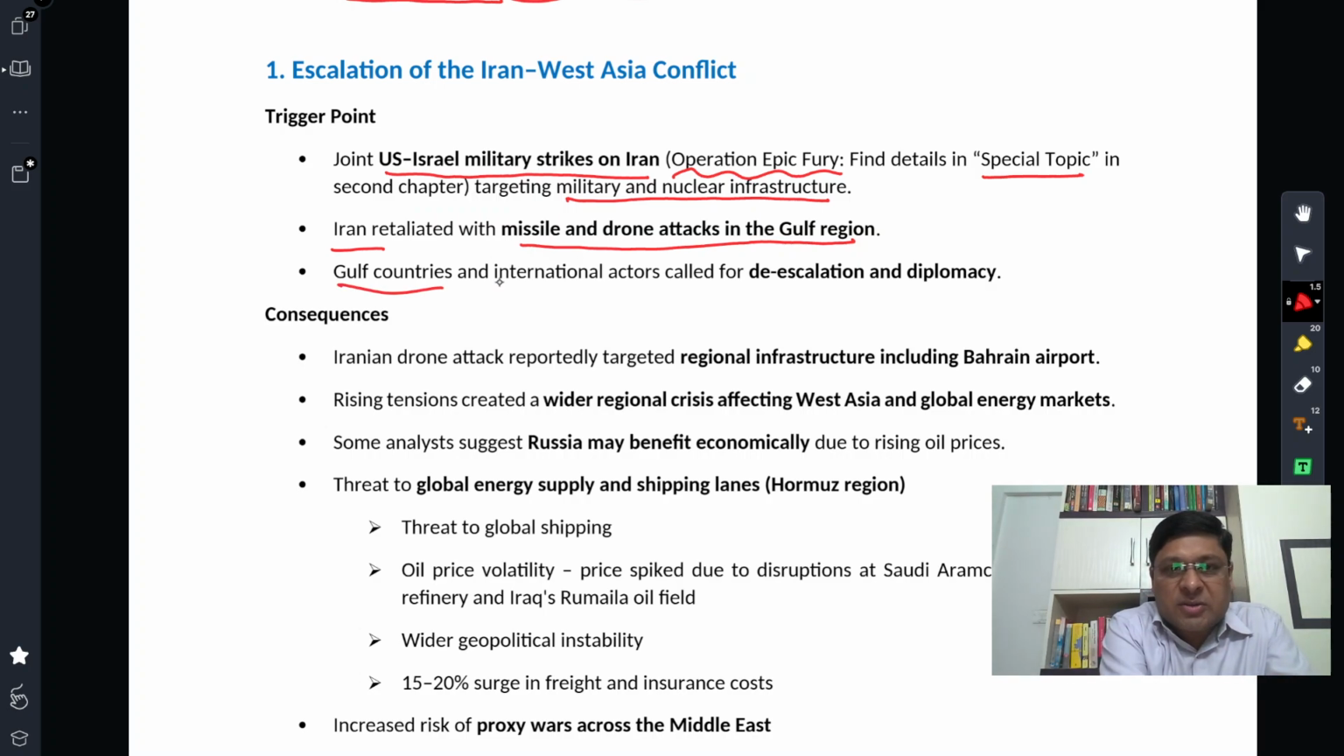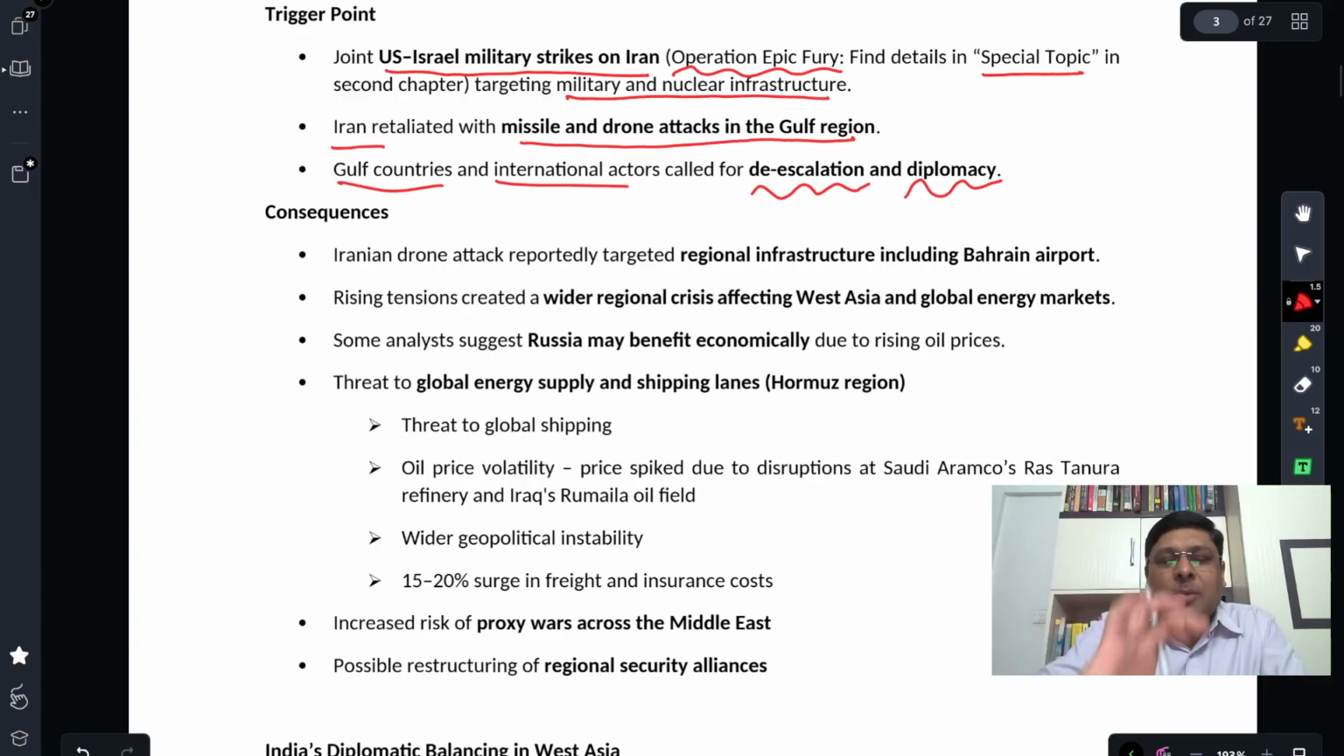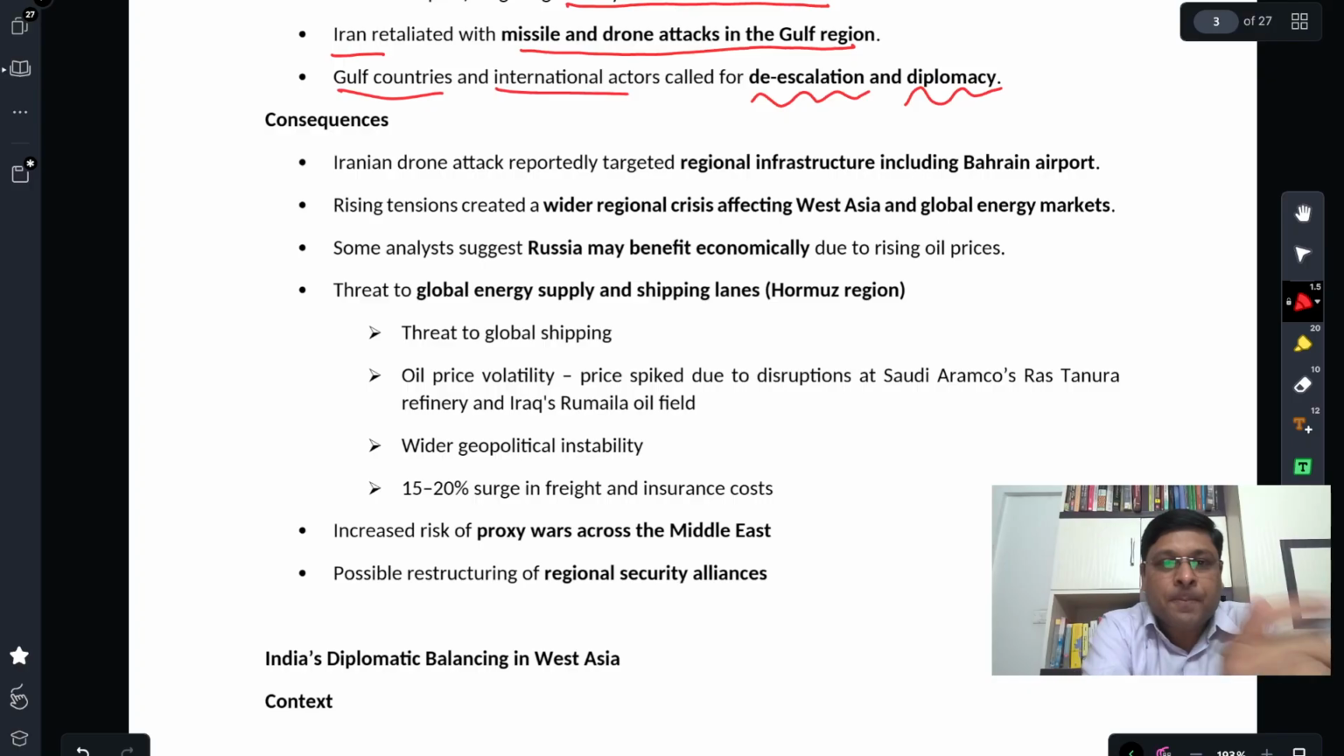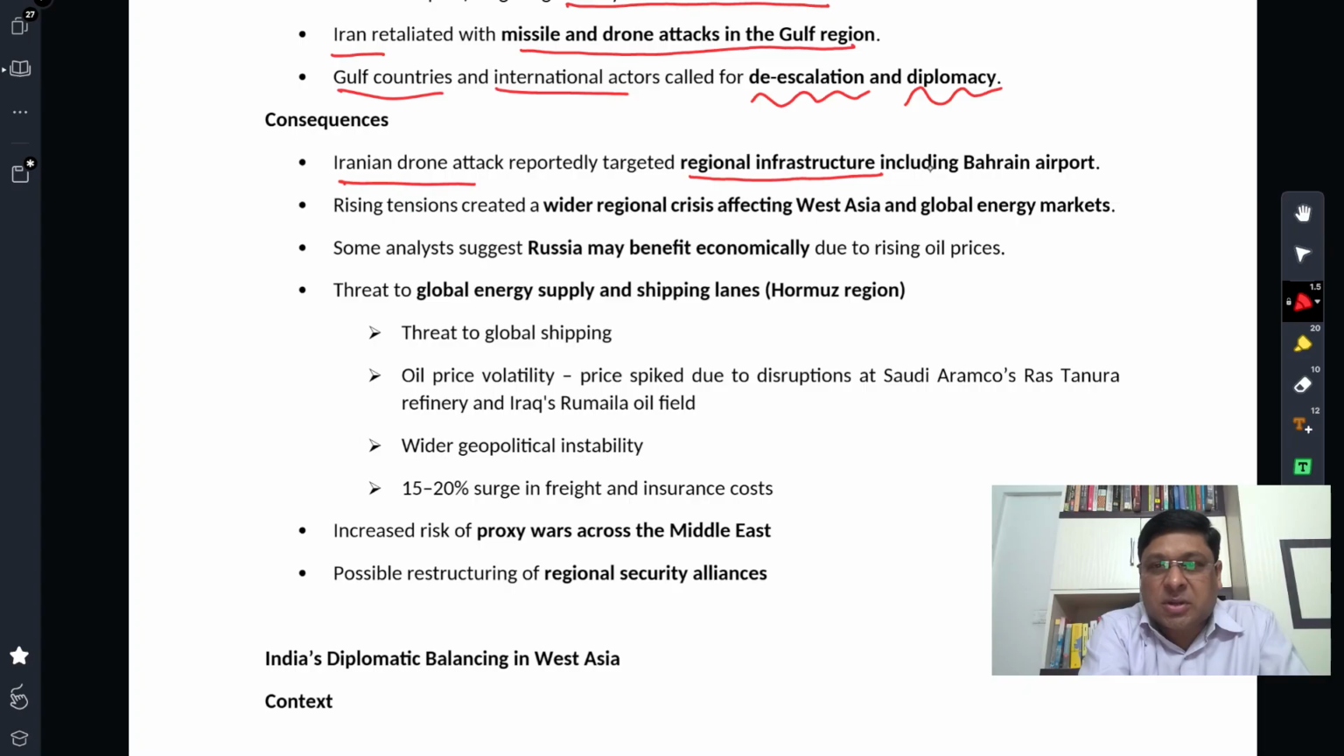Gulf countries and international actors called for de-escalation and diplomacy. Obviously, nobody wants war, nobody wants inflationary pressures, nobody wants an oil crisis, right? So most of the countries talked about de-escalation of the conflict and resolving the conflict through diplomacy. Now this was a trigger point. Let's look at the consequences briefly, right? What were the consequences of this development? An Iranian drone attack reportedly targeted regional infrastructure, including Bahrain airport. Iran's strategy has been very interesting.